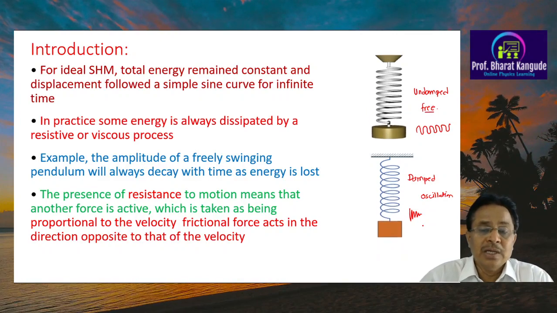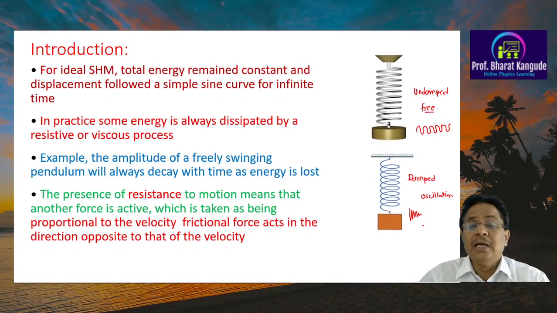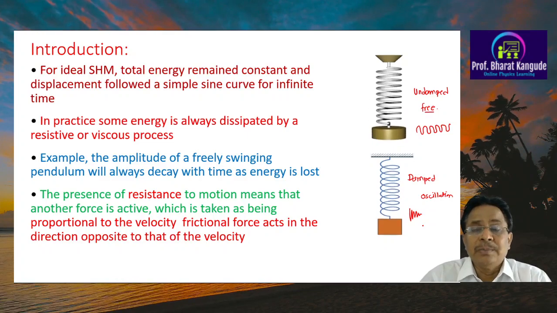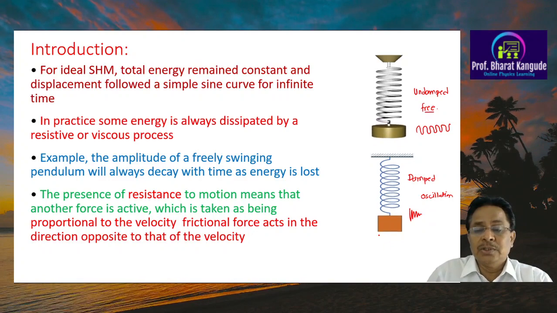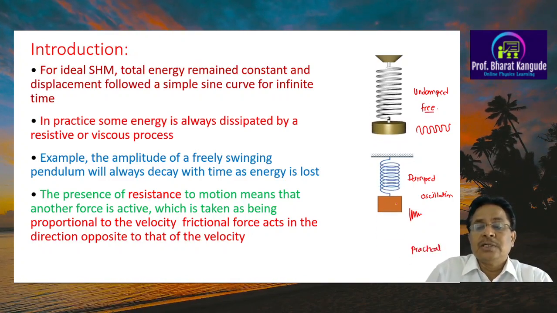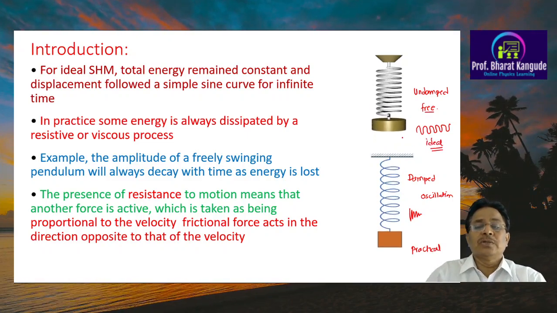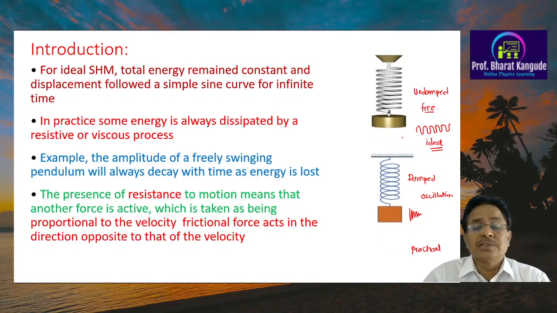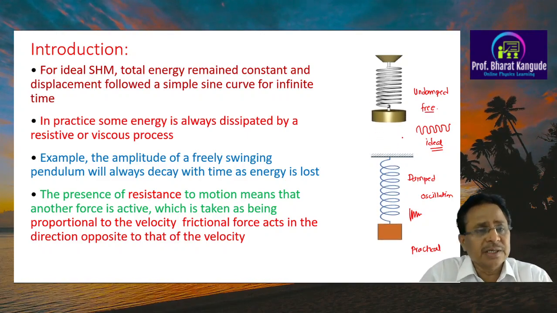This diagram is taken directly from Wikipedia. You can see that it tells you the difference between the ideal simple harmonic oscillator and the practical simple harmonic oscillator. This one is practical, which is what we usually come across in practice, and this one is what is called ideal. In general, on the surface of the earth we do not observe the first type of oscillator, but the second type of oscillators are very common.